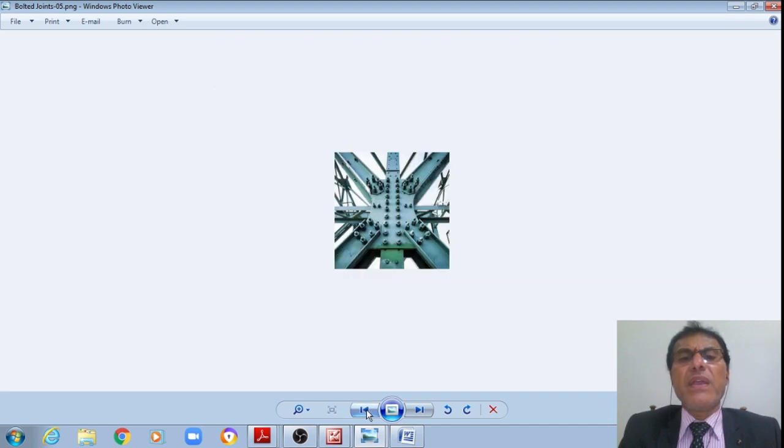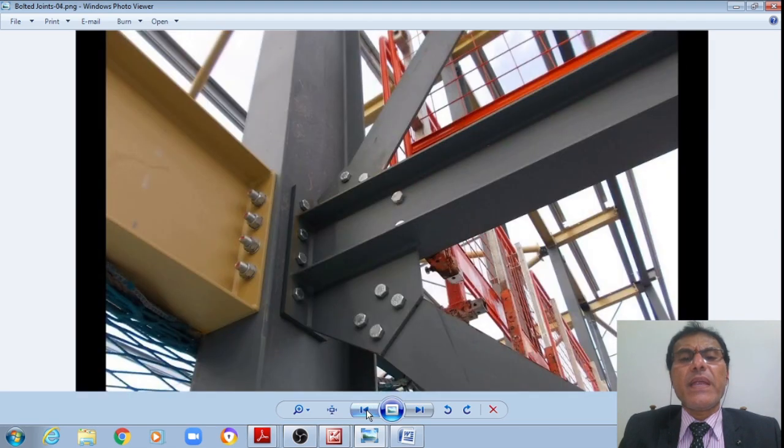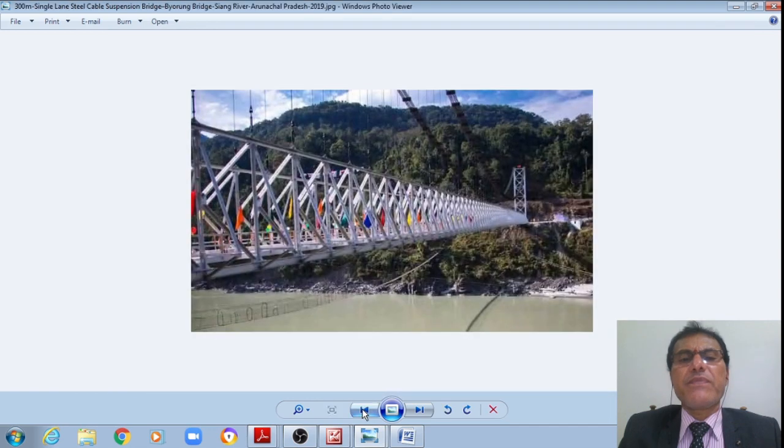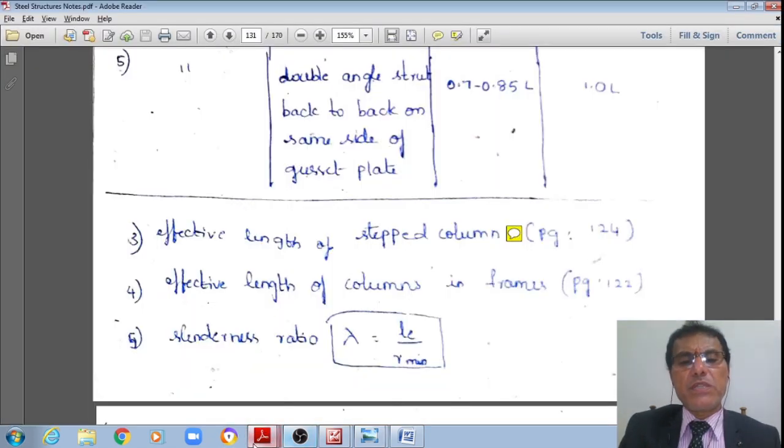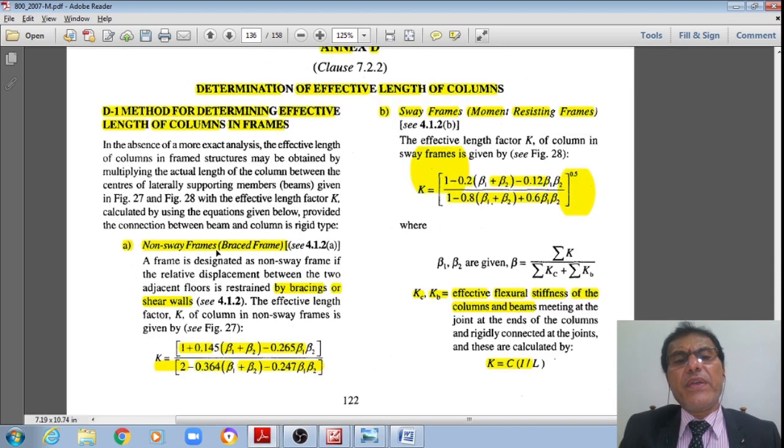Therefore in such cases these codal specifications are applicable for non-sway frames or braced frames.